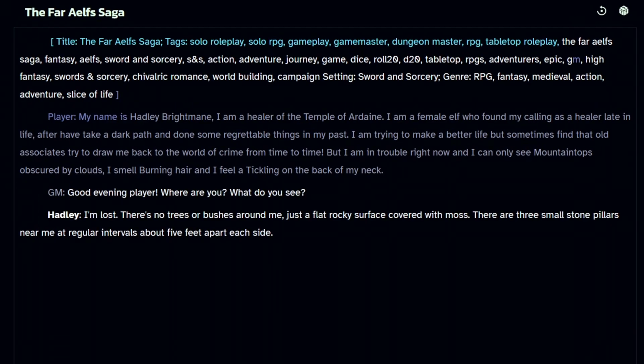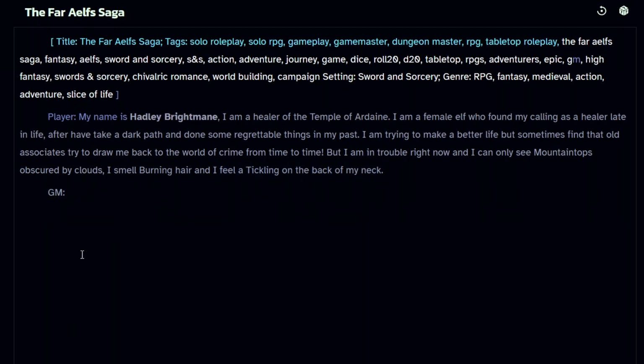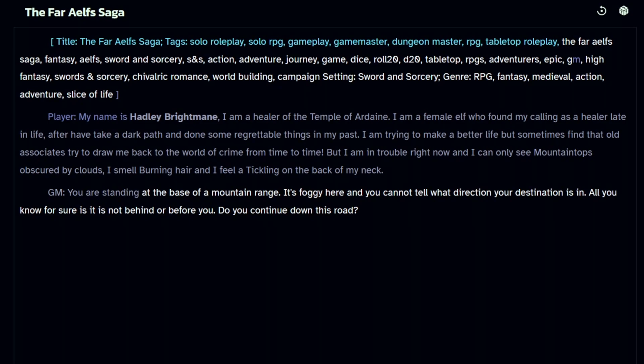Here is the first generation I got, and you can see that it is not what I'm looking for. So you can either retry, but a simpler method is we want the GM to describe what's going on around us. Let's prompt it a little bit until it gets the point. I got a couple of generations, which will allow me to show you the retry and undo button.